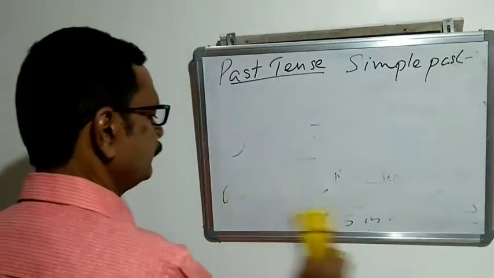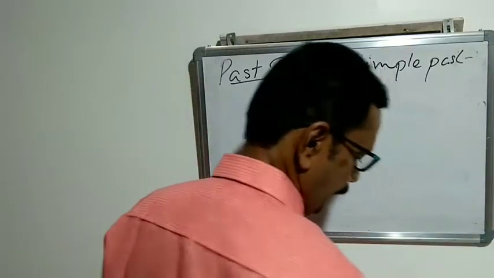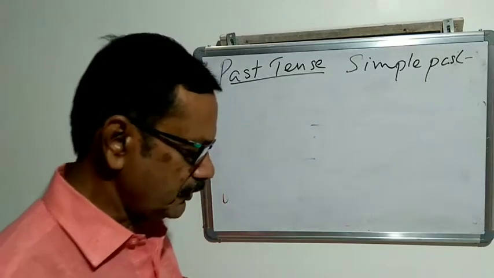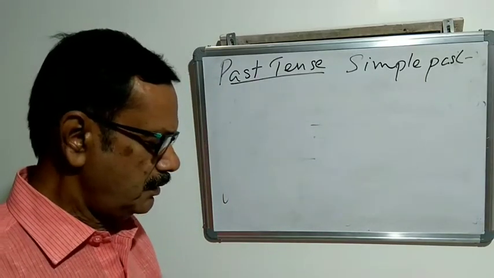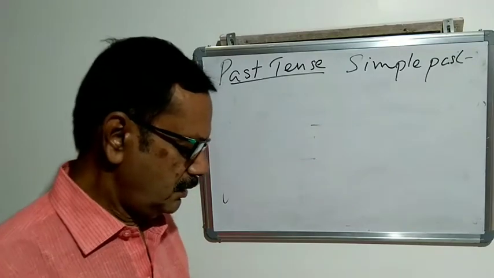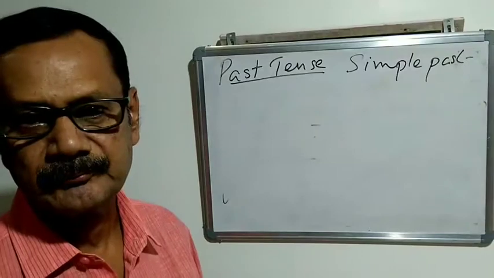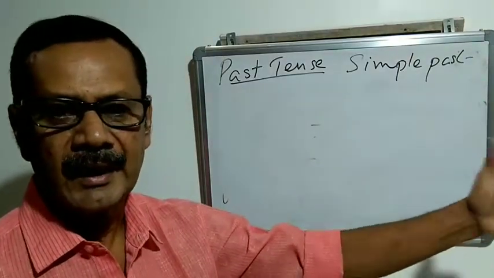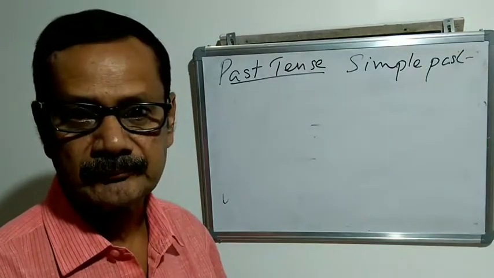The next. Past tense always refers to some adverbial showing definite time in the past, just like yesterday, last year, last month. These are all definite times in the past.